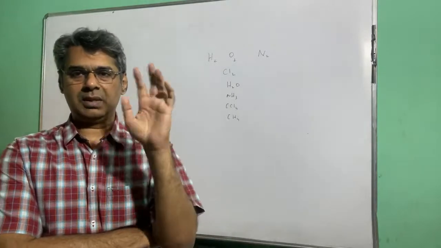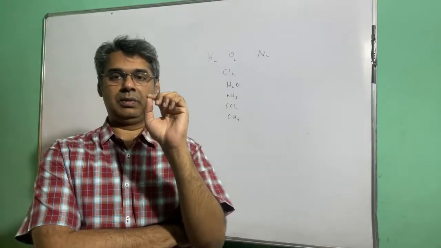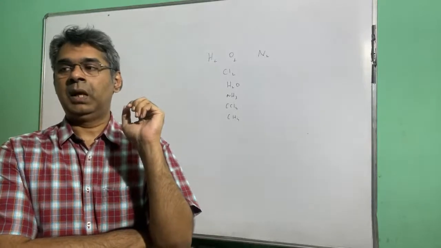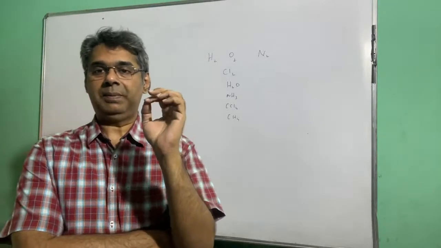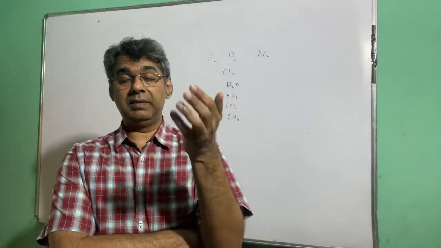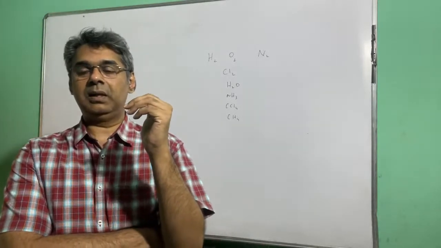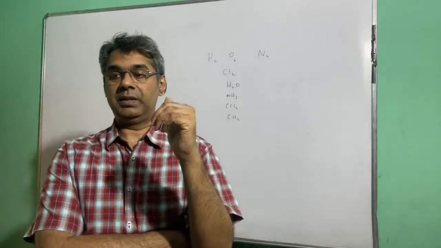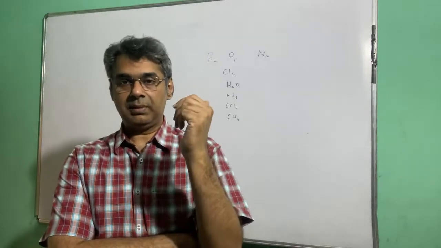These are all certain characteristics. But what is the definition? How do you distinguish between metal and non-metal? By definition, metal is a substance which likes to give electrons to another substance, and non-metal is a substance which likes to accept electrons.